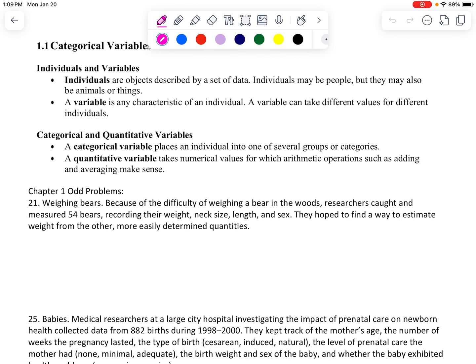So real fast, I missed getting the W's into this. So here they are. They're pretty straightforward. They are who, what, where, when, why, and how. So there are 6 W's that we are trying to define when looking at the description of what we're going to collect data from. Okay, who is going to be the individuals? The who is going to be the individuals.